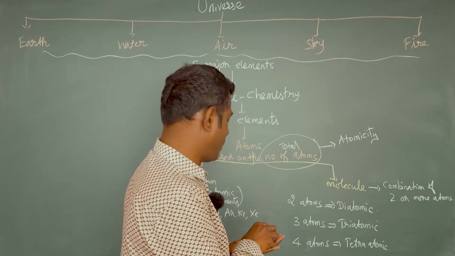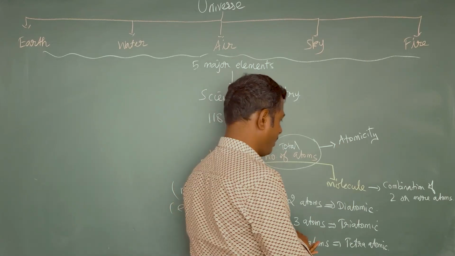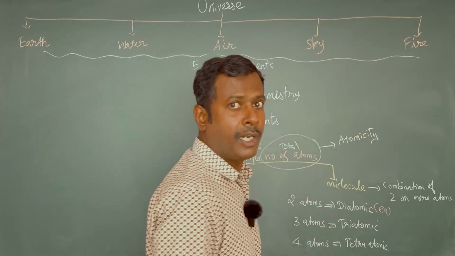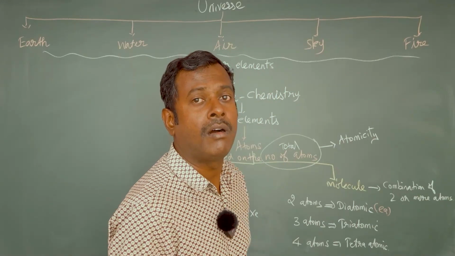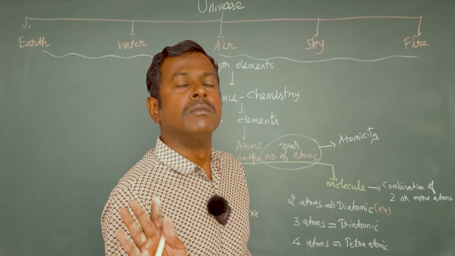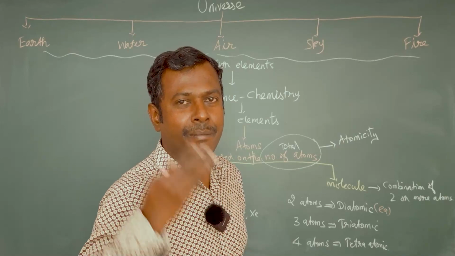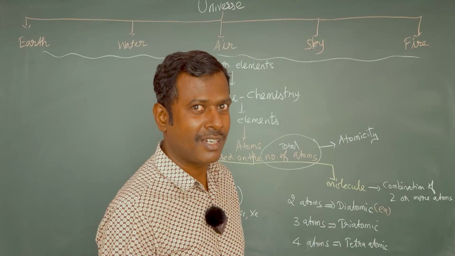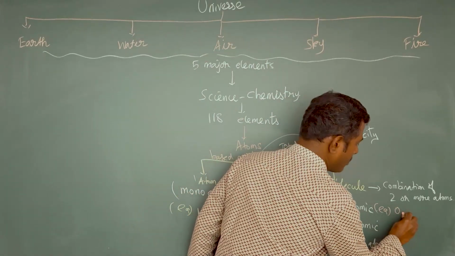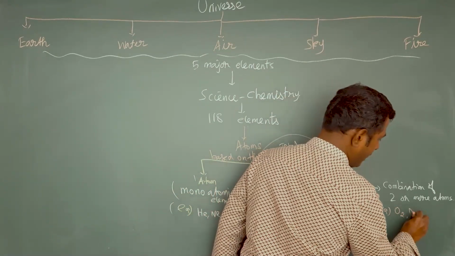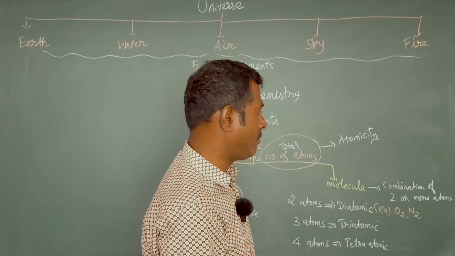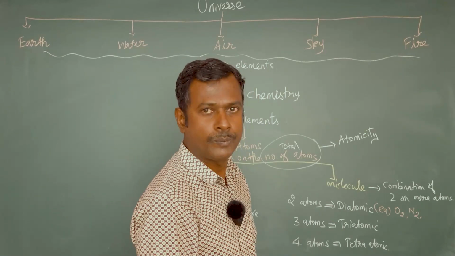And the examples for diatomic molecules: the very famous molecule, without which we can't live. We are breathing in air. Air contains nitrogen and oxygen. Oxygen is very important. Both are diatomic: oxygen O2, nitrogen N2.